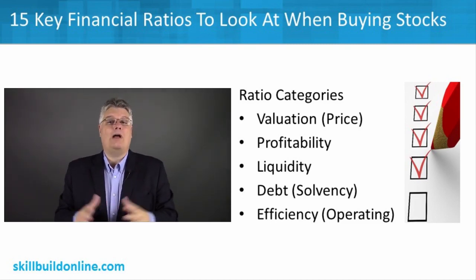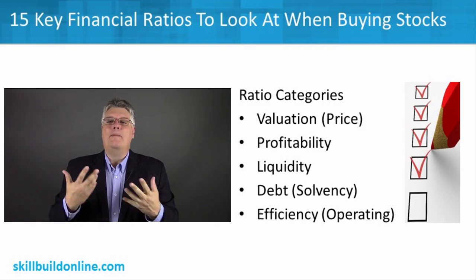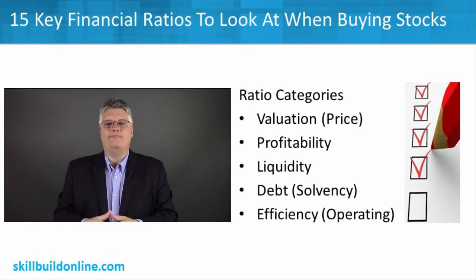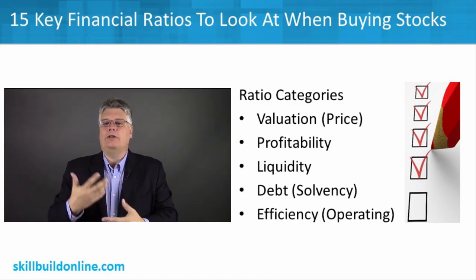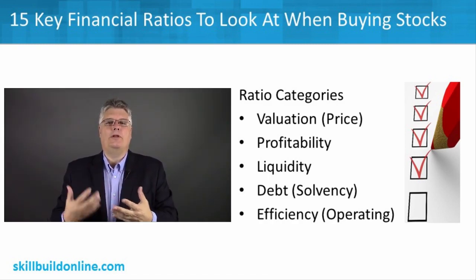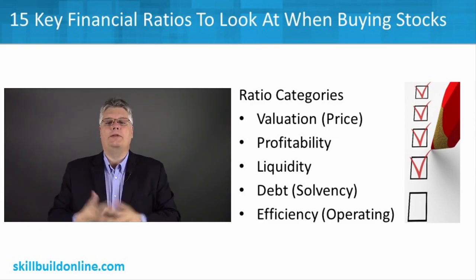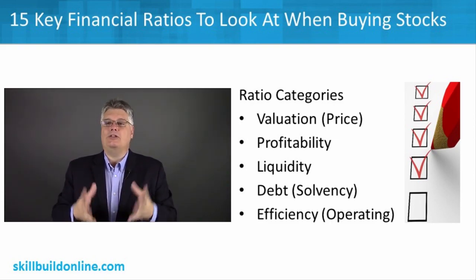Then we'll look at also profitability, which is pretty simple. It's what it says. How profitable is the company? What are some measures that we can use to measure profitability and compare it? Next is liquidity. We're looking at how liquid the company is, looking at things like current ratios and current bills, and how they can pay their current bills. Are they very liquid, or do they carry a good amount of debt and are having a hard time making their current bills? So that's looking at liquidity.